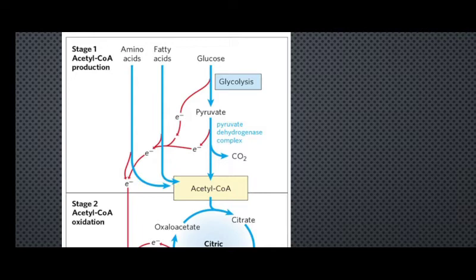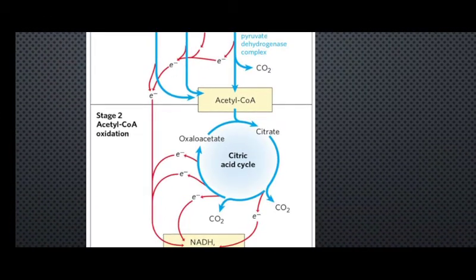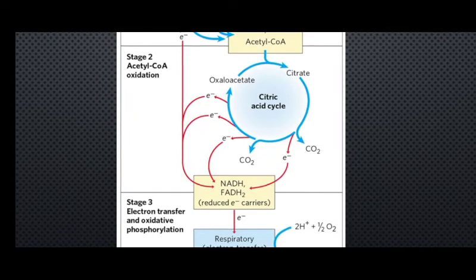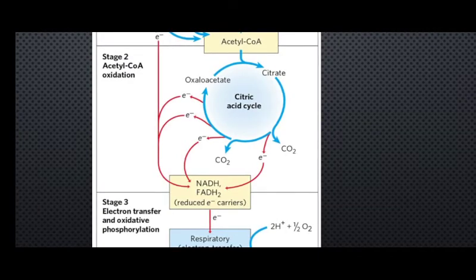They have their own metabolic processes by which we ultimately end up with a large amount of acetyl CoA, or any other molecule in between, which triggers the citric acid cycle. Finally, the electron transport system also takes place, and we get oxidative phosphorylation, which produces a large amount of ATP.